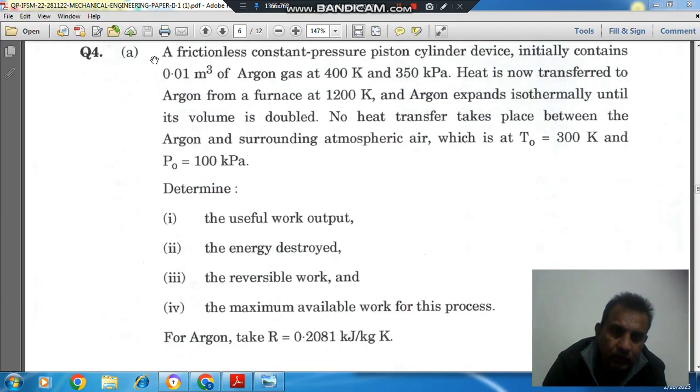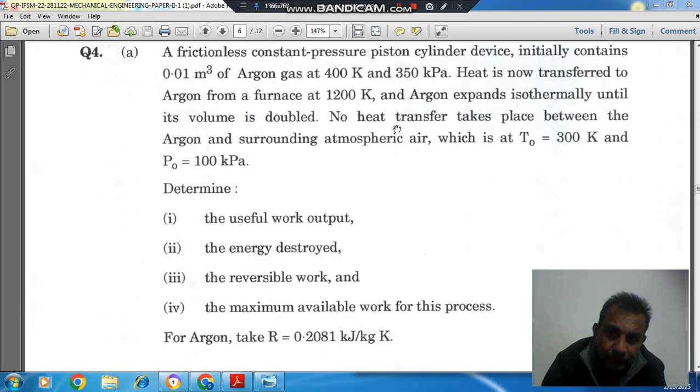Question number 4A: a frictionless constant pressure piston cylinder device initially contains 0.01 meter cube of argon gas at 400 Kelvin and 350 kPa. Heat is now transferred to argon from a furnace at 1200 Kelvin and argon expands isothermally until the volume is doubled.